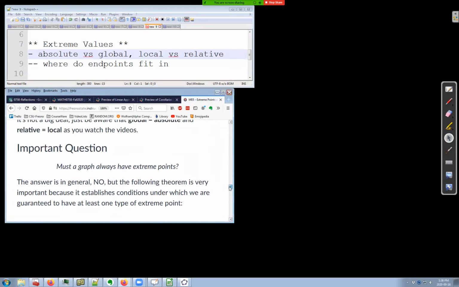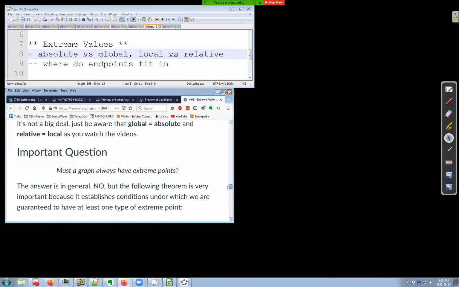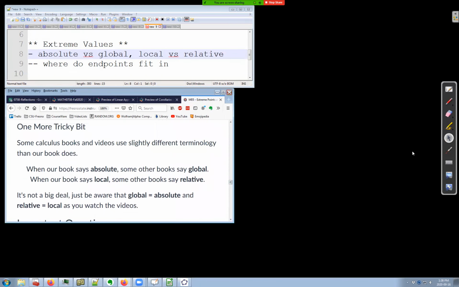But other books don't use the term local. Instead, they use the term relative, I guess because you're the highest point relative to the points that are close to you. And again, every calculus student is told that these mean the same thing. So if you're talking to somebody from a different school, they might use the word relative and you'll use the word local, but you should both know that you're talking about the same thing.